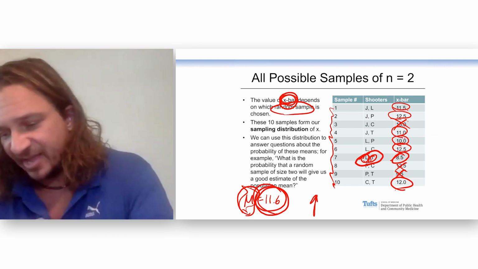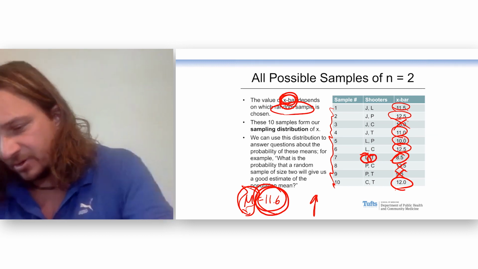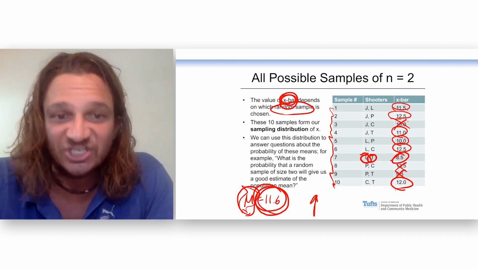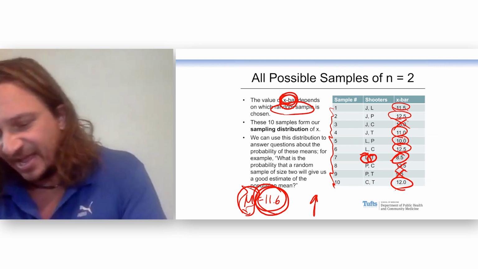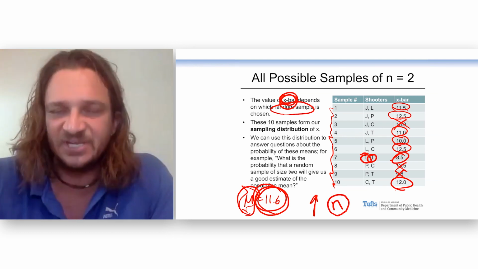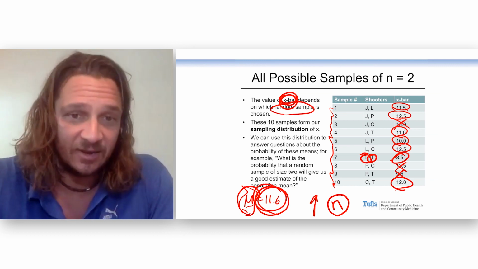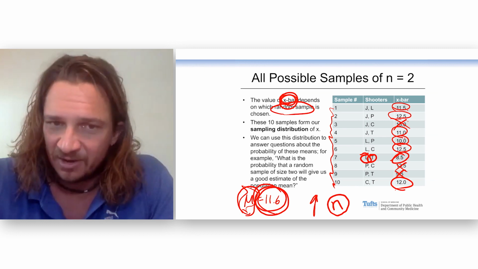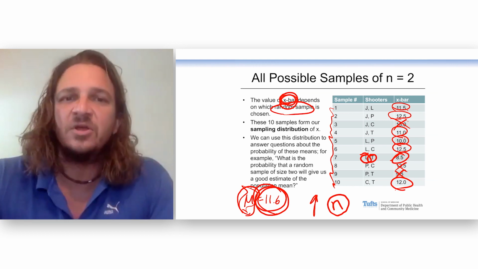Because it's more likely that these low people right here, this one and this one, will get canceled out by someone who's really good at shooting free throws, like Jesus. So it should be obvious that the bigger your N, the bigger your sample size, the better estimate of the truth you will get. So you always want to get a big N so you can home in on what the truth is.